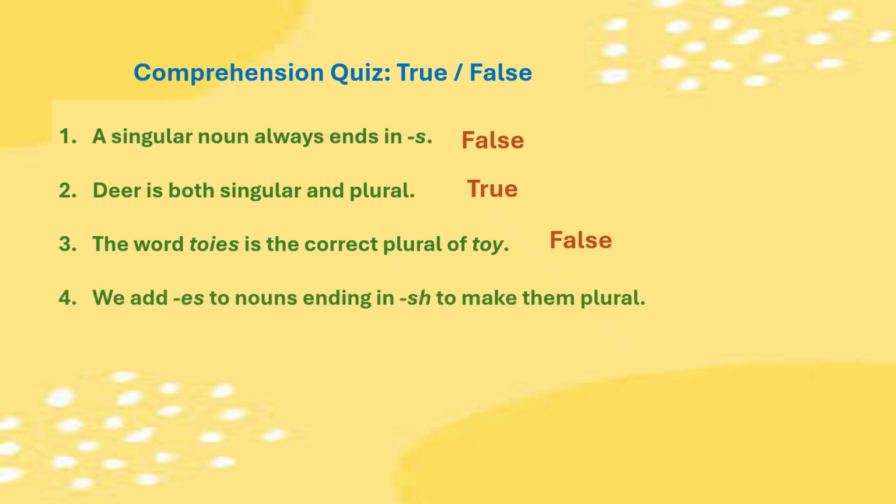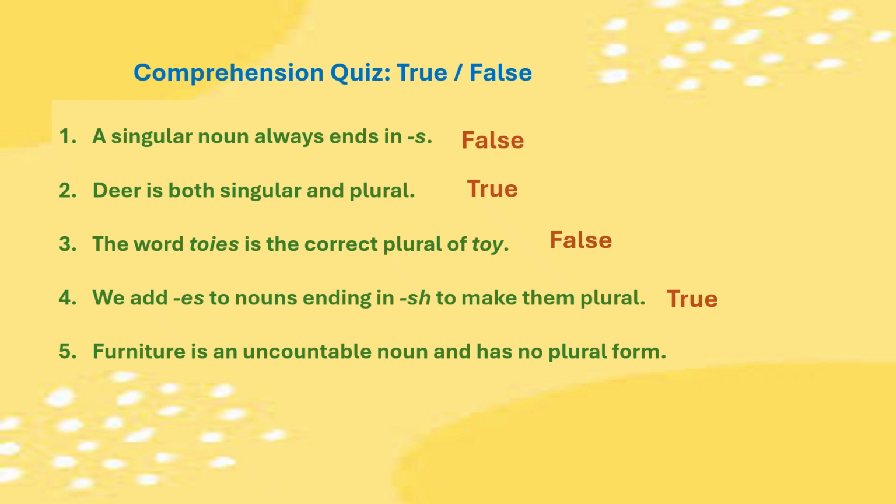We add es to nouns ending in sh to make them plural. It's true. Furniture is an uncountable noun and has no plural form. Means it remains the same. Yes, it is true.